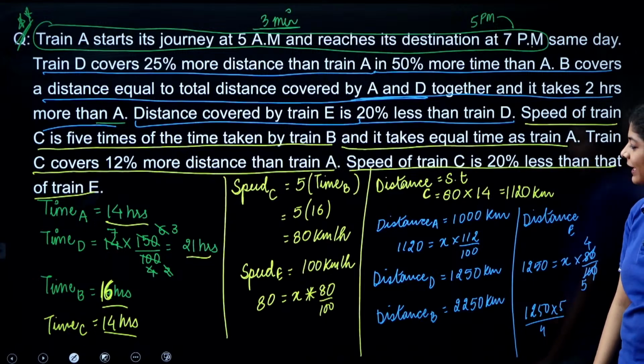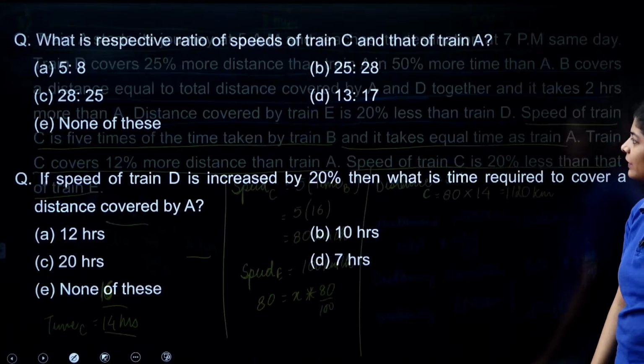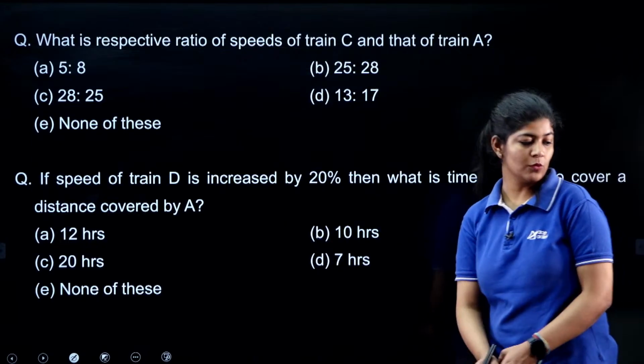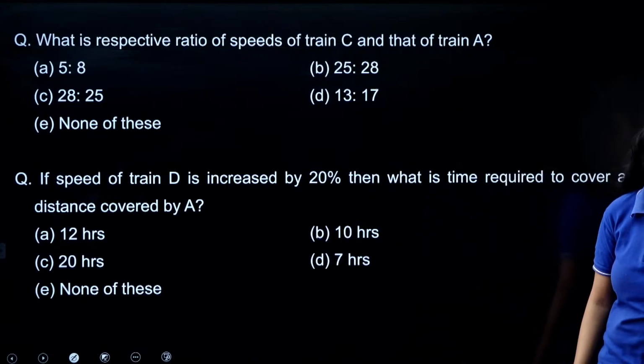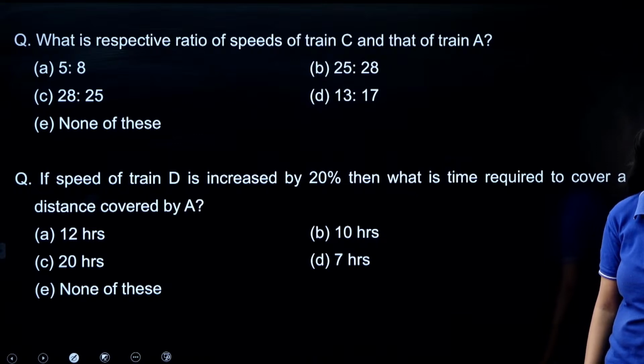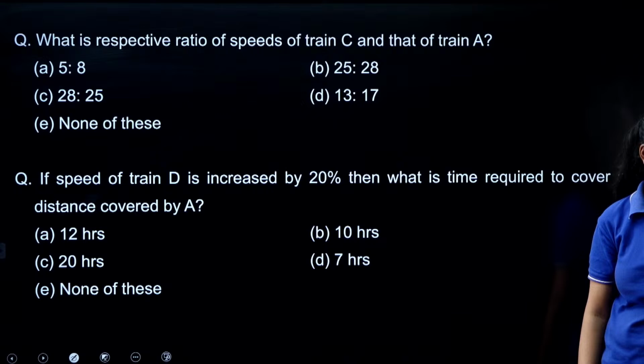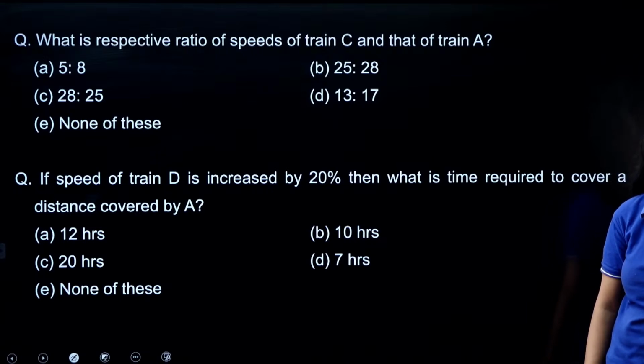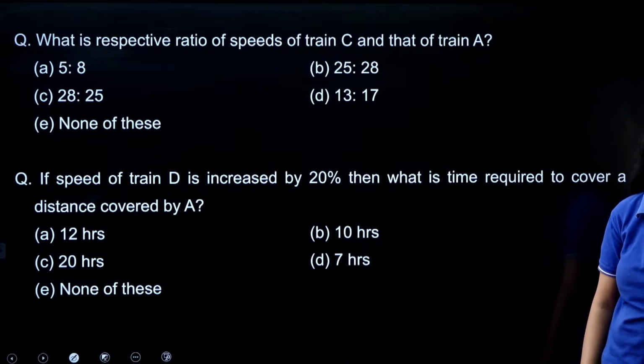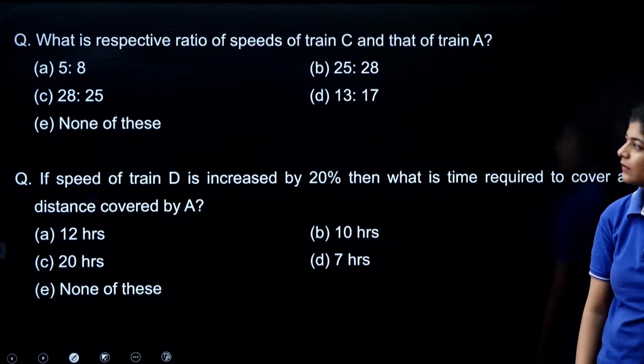Okay. Now with the help of this, we simply have to answer these few questions. Anyone, what is the value we are getting for this particular question? It's simple.